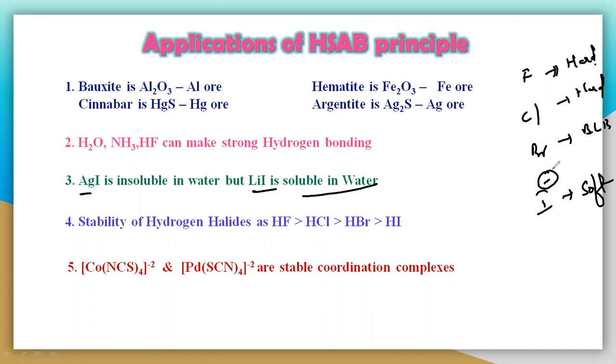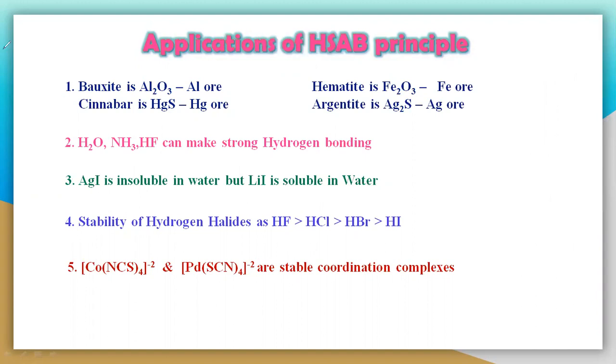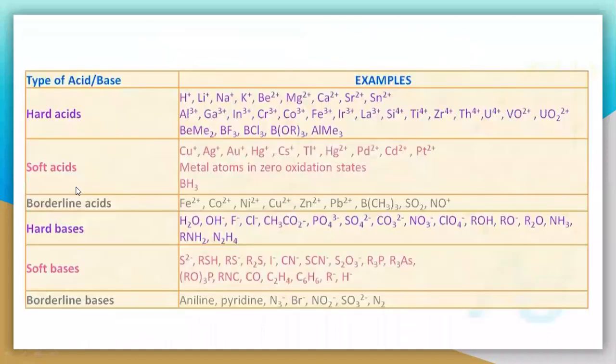Now see here lithium iodide. Here iodine is a soft base. Here also the iodine is soft base. Now what are this lithium plus and Ag plus? So let us see those things. That is AgI and lithium plus. See here, AgI and lithium plus.